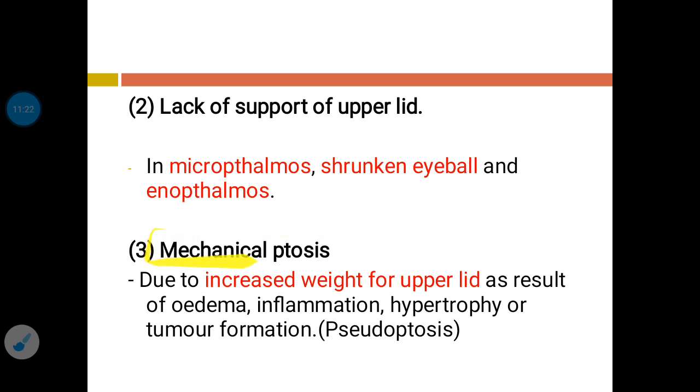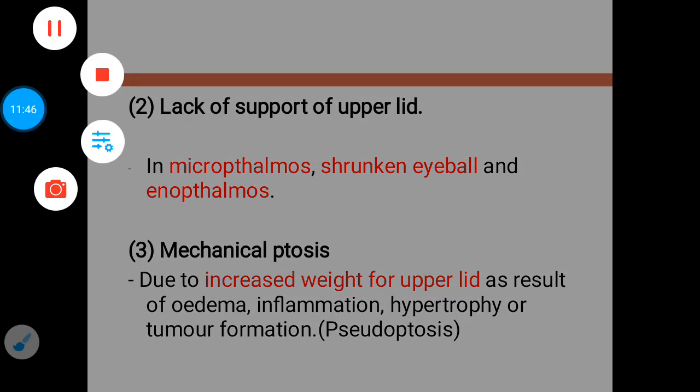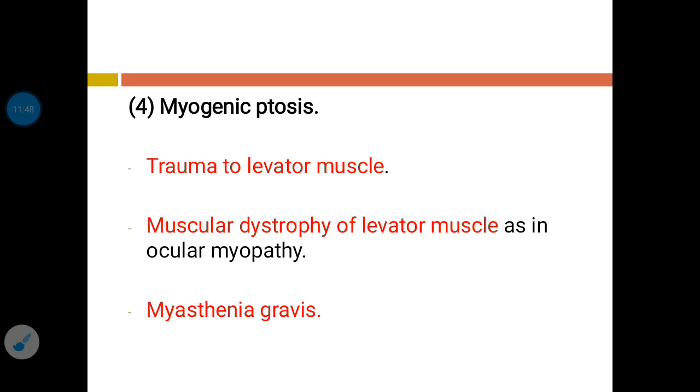The third variety is mechanical ptosis, which occurs due to increased weight of the upper eyelid as a result of edema, inflammation, hypertrophy or tumor formation. These are the causes which lead to increased weight in the upper eyelid and lead to ptosis. It is also called pseudoptosis.